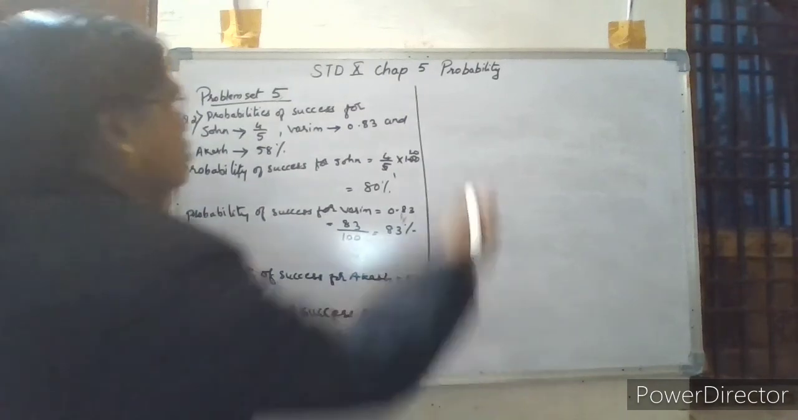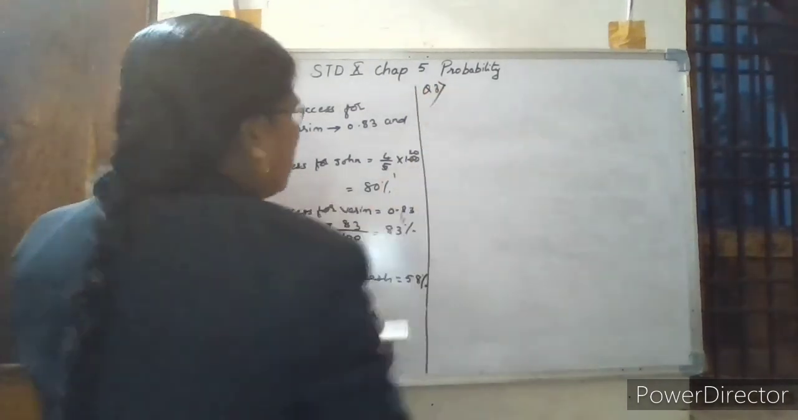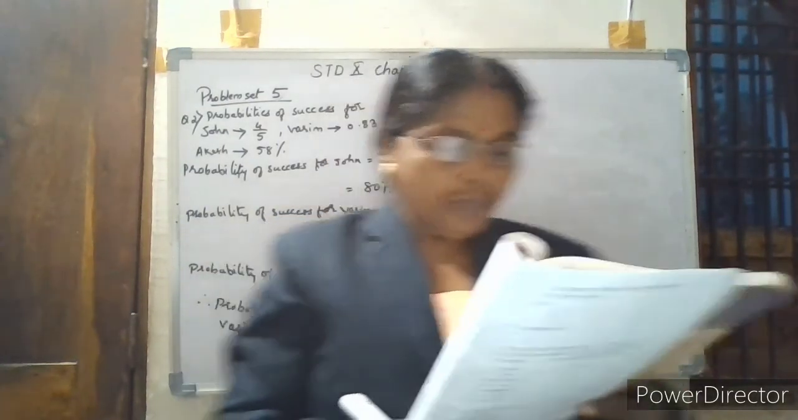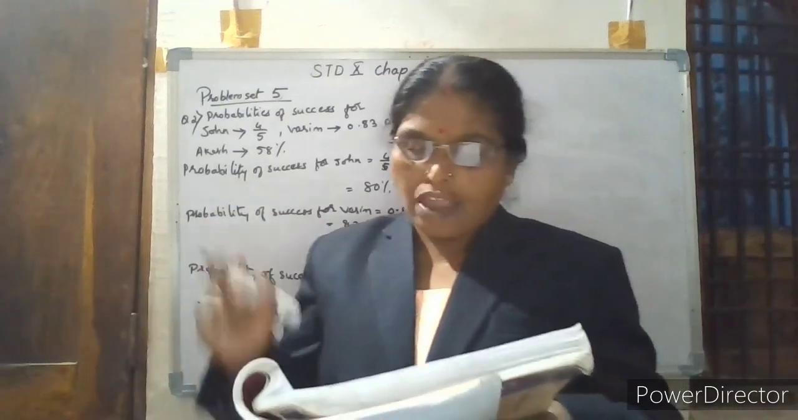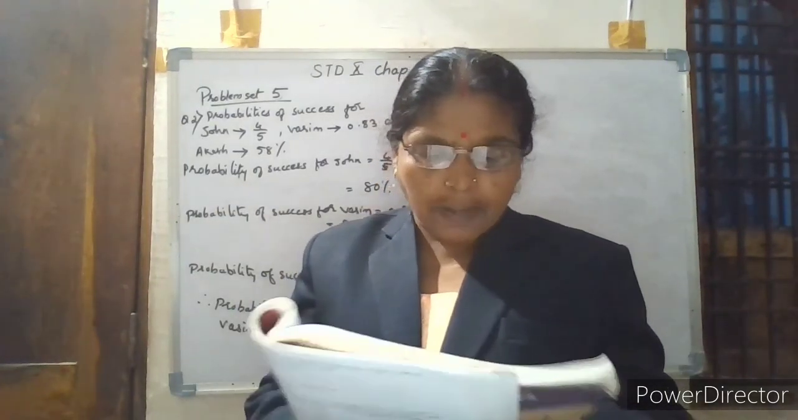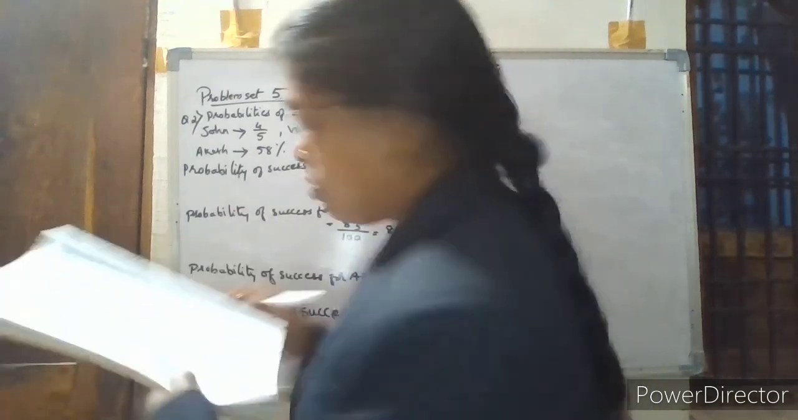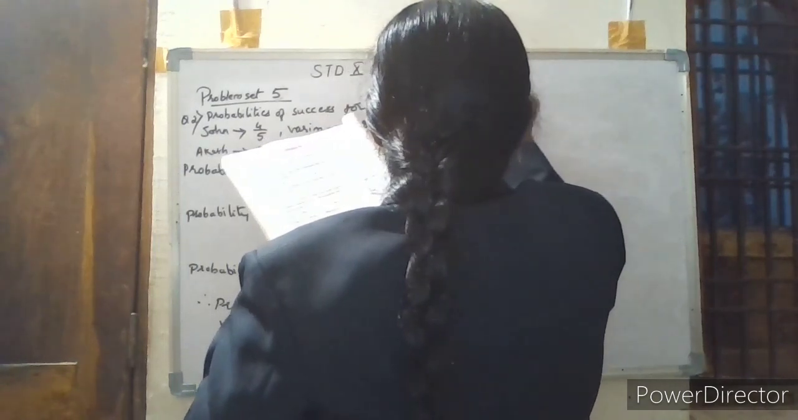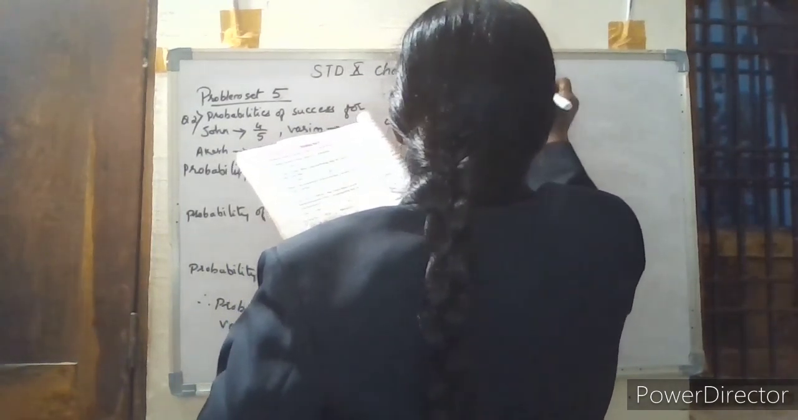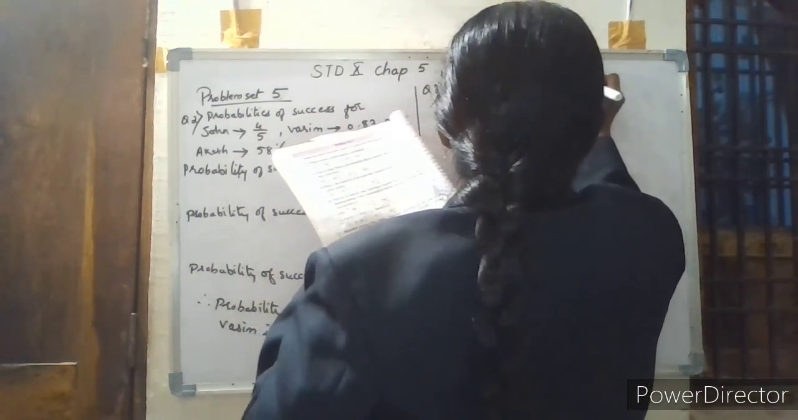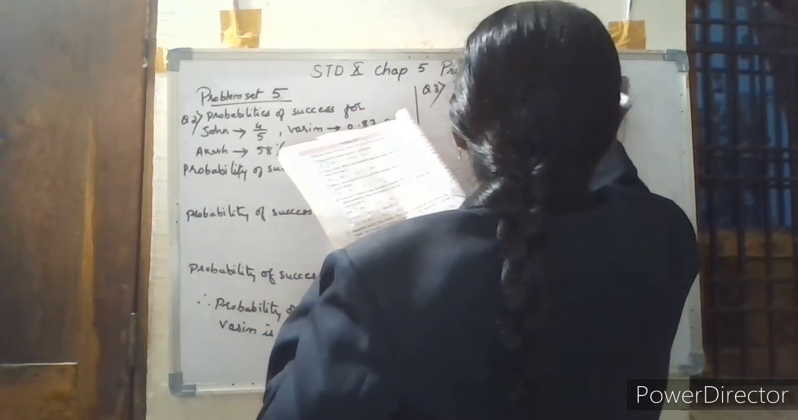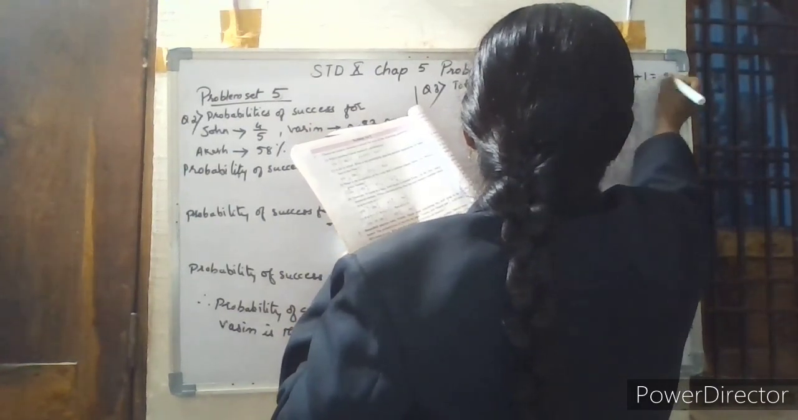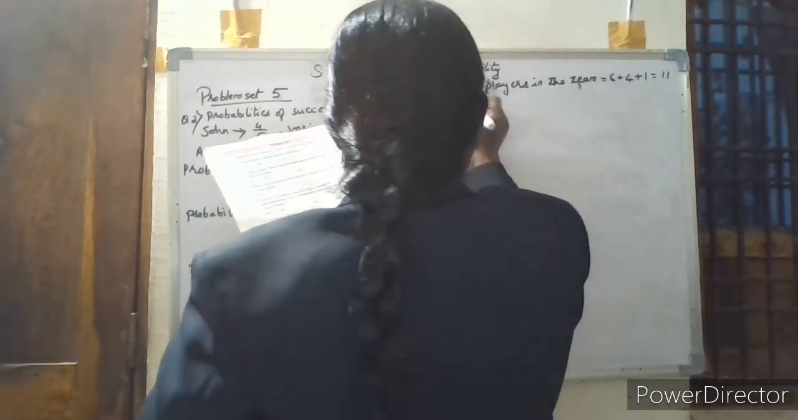Now let us go with question number 3. In a hockey team, there are 6 defenders, 4 offenders and 1 goalie. Out of these, 1 player. So the total players in the hockey team become the sample points. So total players in the team is 6 plus 4 plus 1, that is equal to 11. So the number of sample points of the sample space is 11.